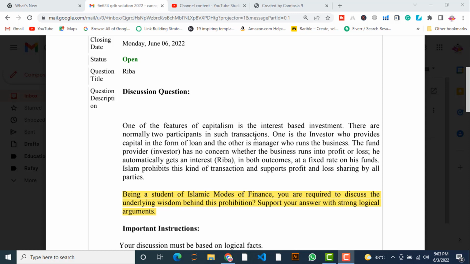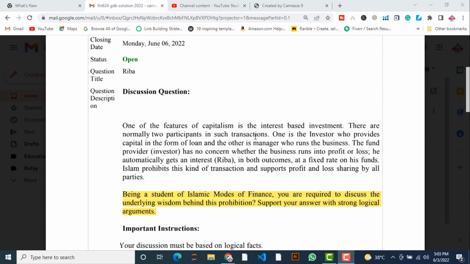Support your answer with strong logical arguments. So, as a student, you are asked to discuss the wisdom behind this provision imposed by Islam, meaning a riba-free transaction, where both parties share their efforts on the basis of profit and loss.